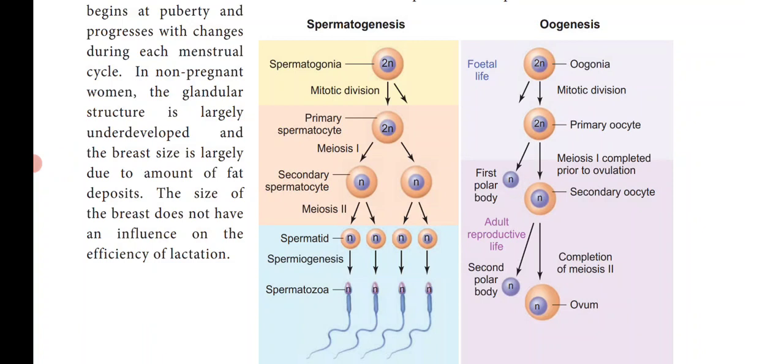The tertiary follicle eventually becomes a mature follicle or the Graafian follicle. So, if fertilization does not take place, second meiotic division is never completed. So, second meiotic division is only completed at the time of fertilization. If fertilization does not take place, the second meiotic division is not completed and the egg disintegrates. At the time of gametogenesis in females, each primary oocyte gives rise to only one haploid ovum. So, this is the process of oogenesis.